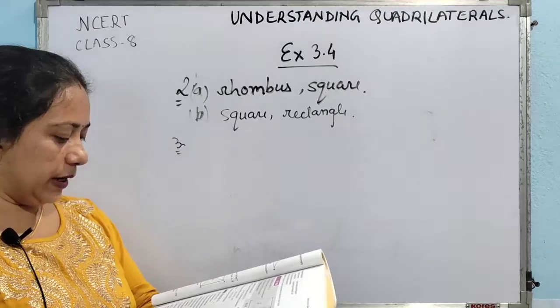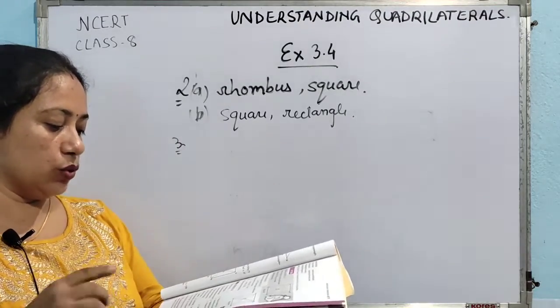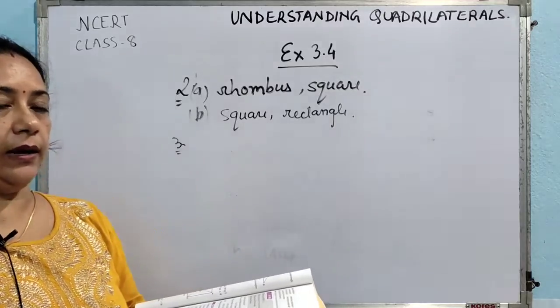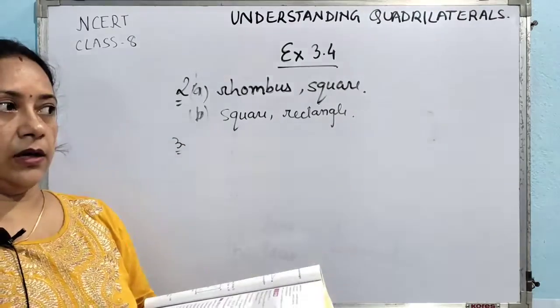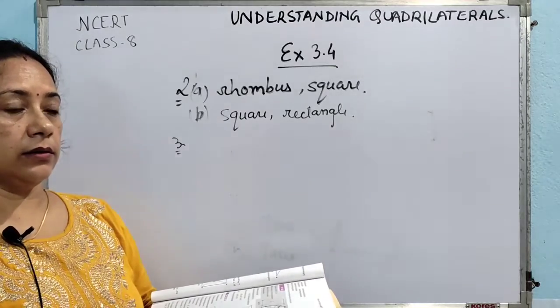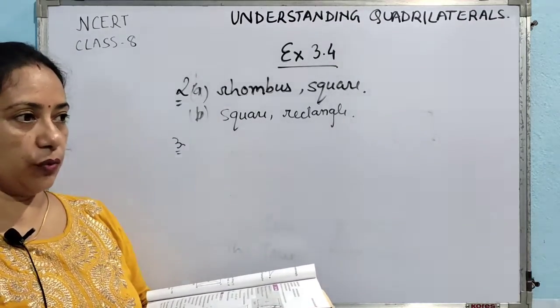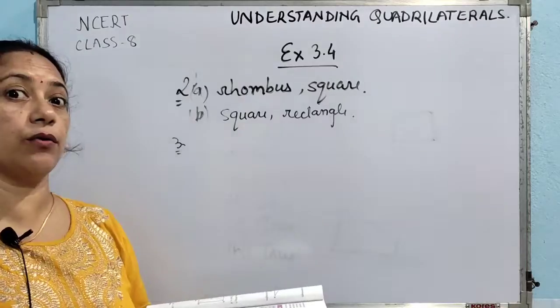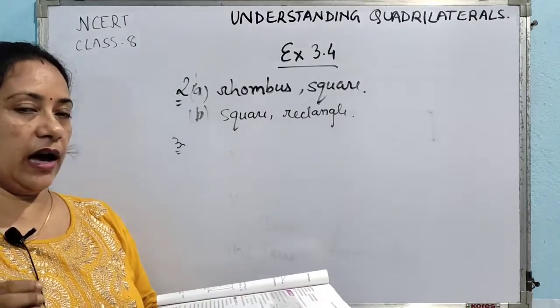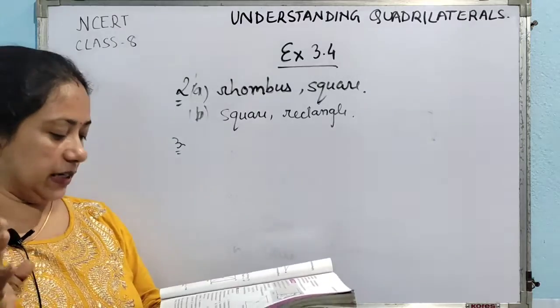Now number 4, name the quadrilaterals whose diagonals bisect each other. Those will be parallelogram, then square, rectangle. Parallelogram will be there, square will be there, rectangle will be there, rhombus will be there, isn't it? All these quadrilaterals have their diagonals bisecting each other.